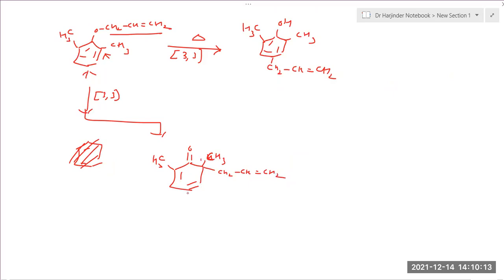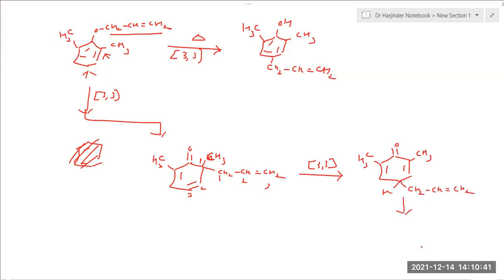So again, this is 1, 2, 3 allylic carbon, 1, 2, 3. So then this migrates over here. So in this case, 2 consecutive 3,3 sigma-tropic shifts take place, and it finally tautomerizes into the alcohol.